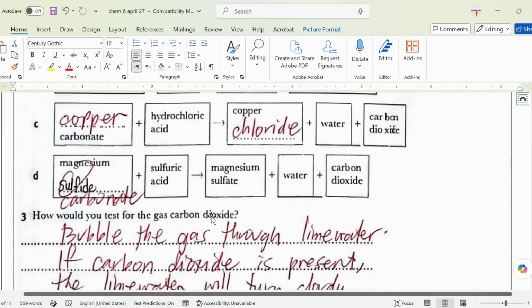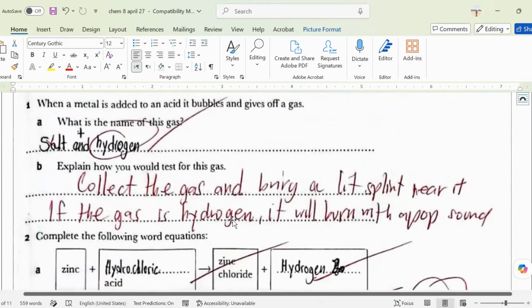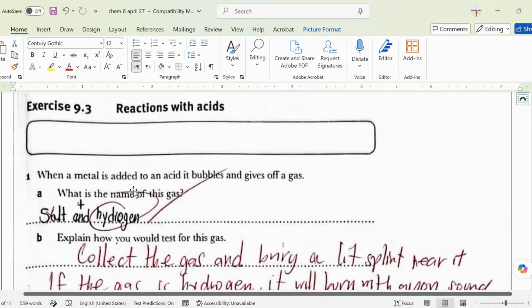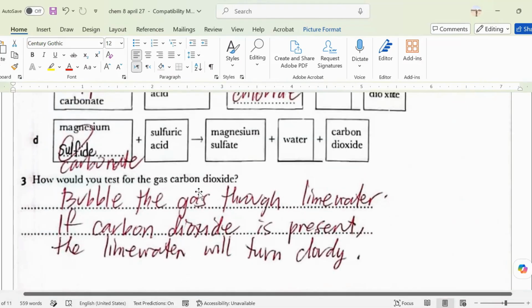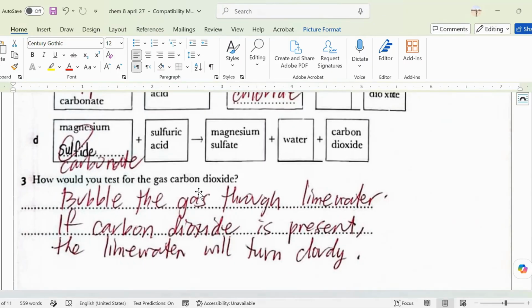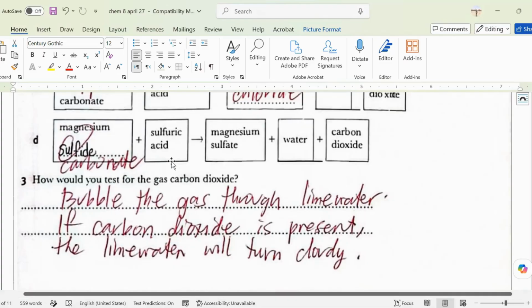And how are you going to test for the gas carbon dioxide? Earlier, you were going to test if there is hydrogen. If there's hydrogen, it means you're going to add a metal and an acid. But the question here is, how are you going to test if the gas is carbon dioxide? What are the two things you need to create carbon dioxide? There should be a carbonate and an acid, which are evident.